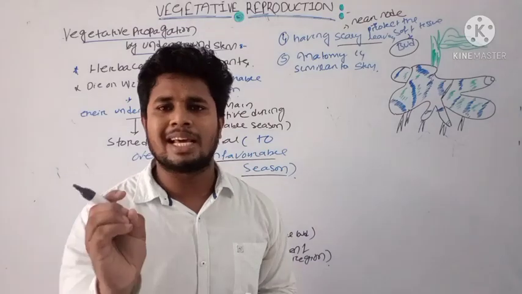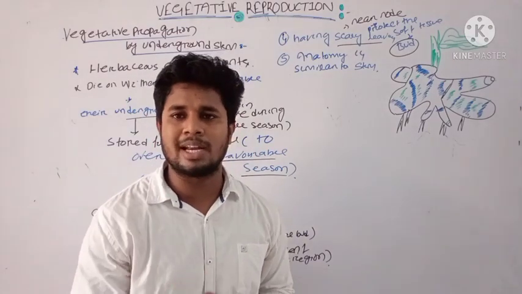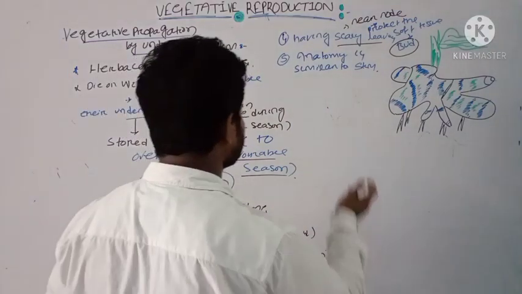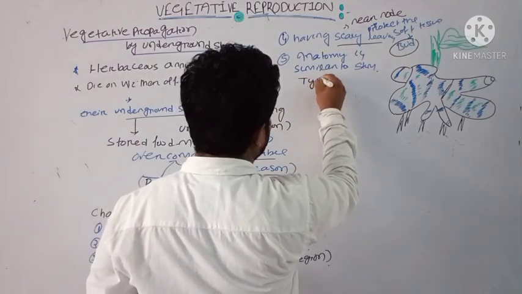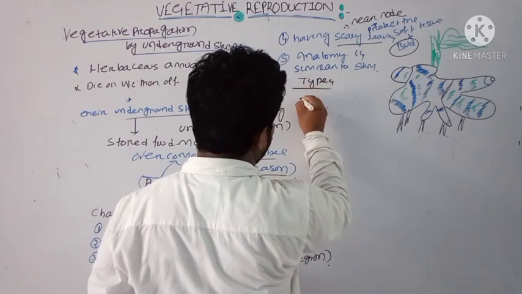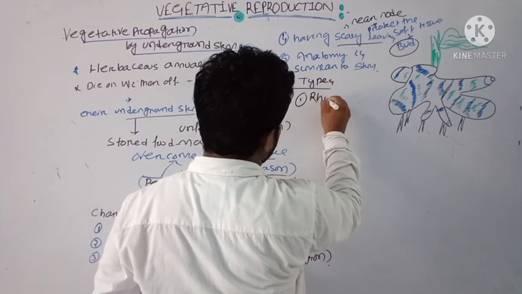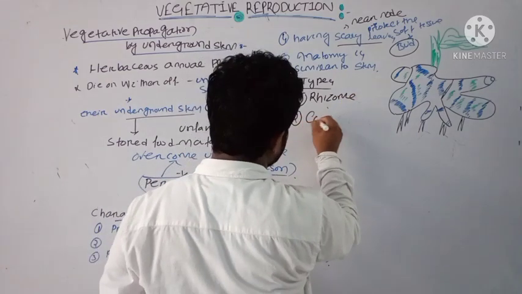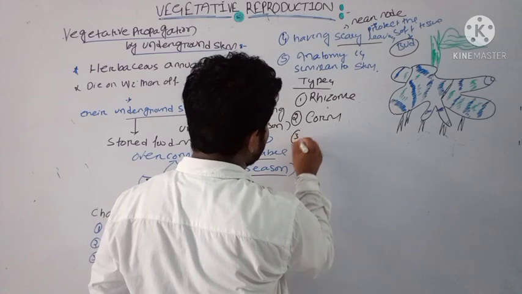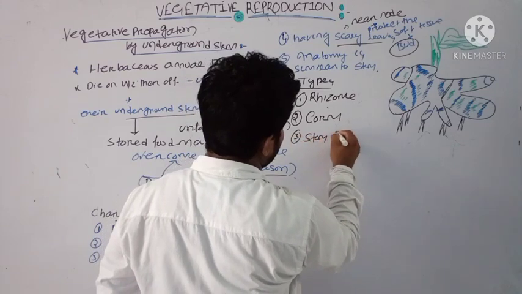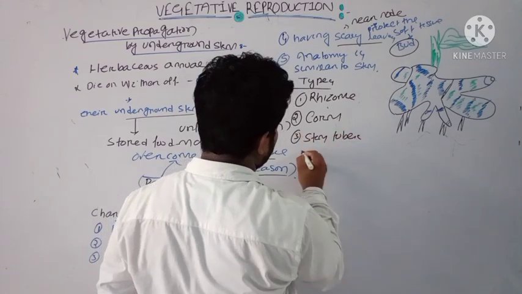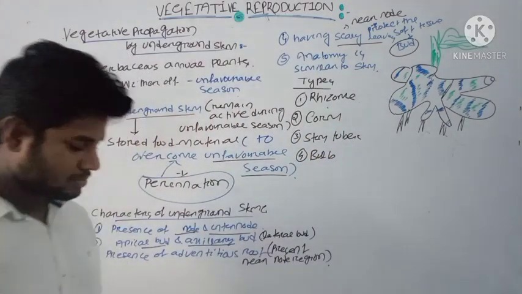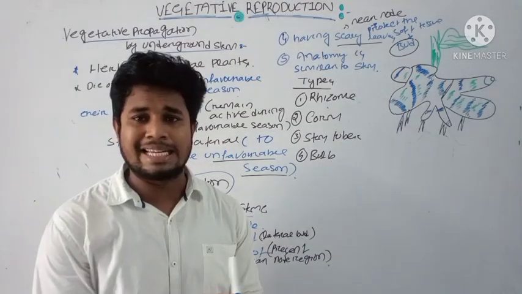Under this, there are 4 types of underground stem we will study, and how they are involved in vegetative propagation we will know. Then what are these 4 types? First one is your rhizome. Second one is known as your corm. Third one is known as your stem tuber. Fourth one, bulb. These 4 types of underground stem we will study in detail.